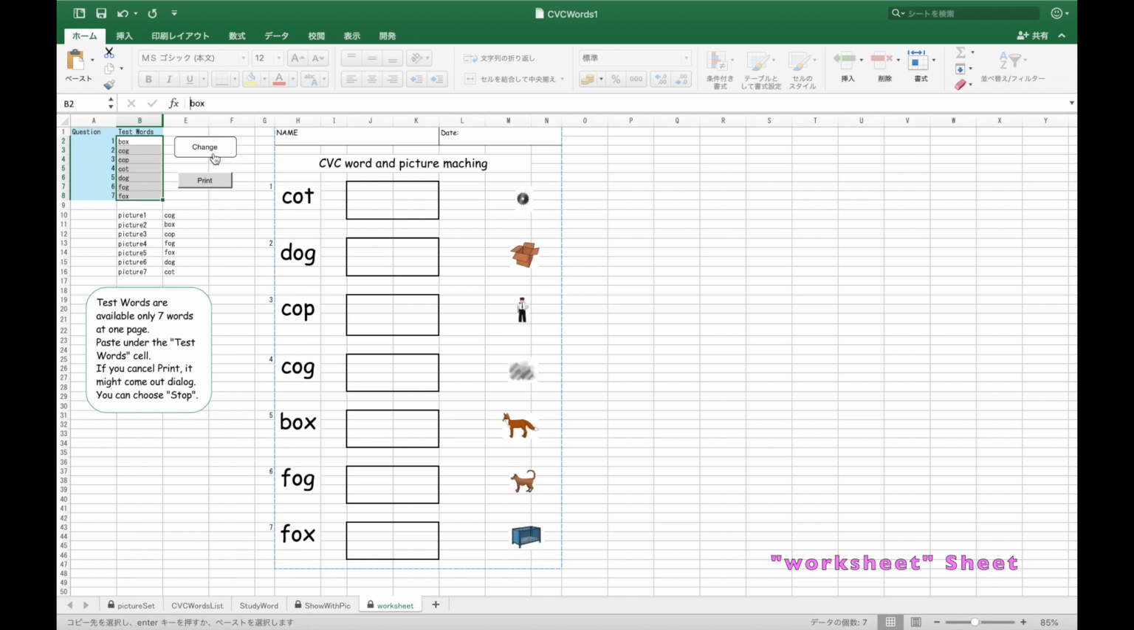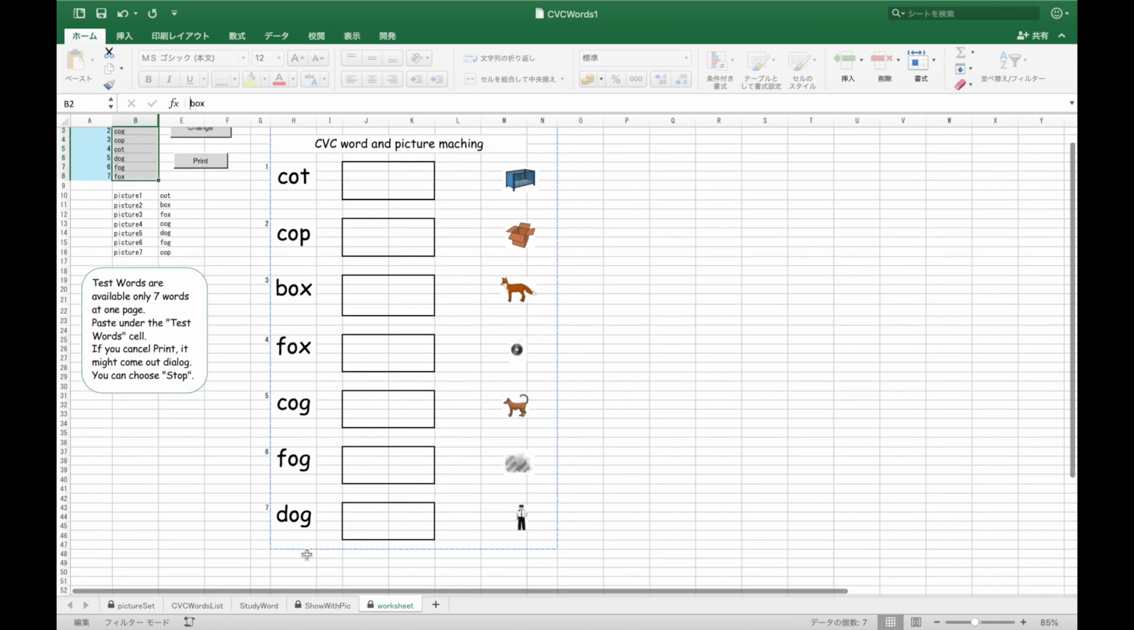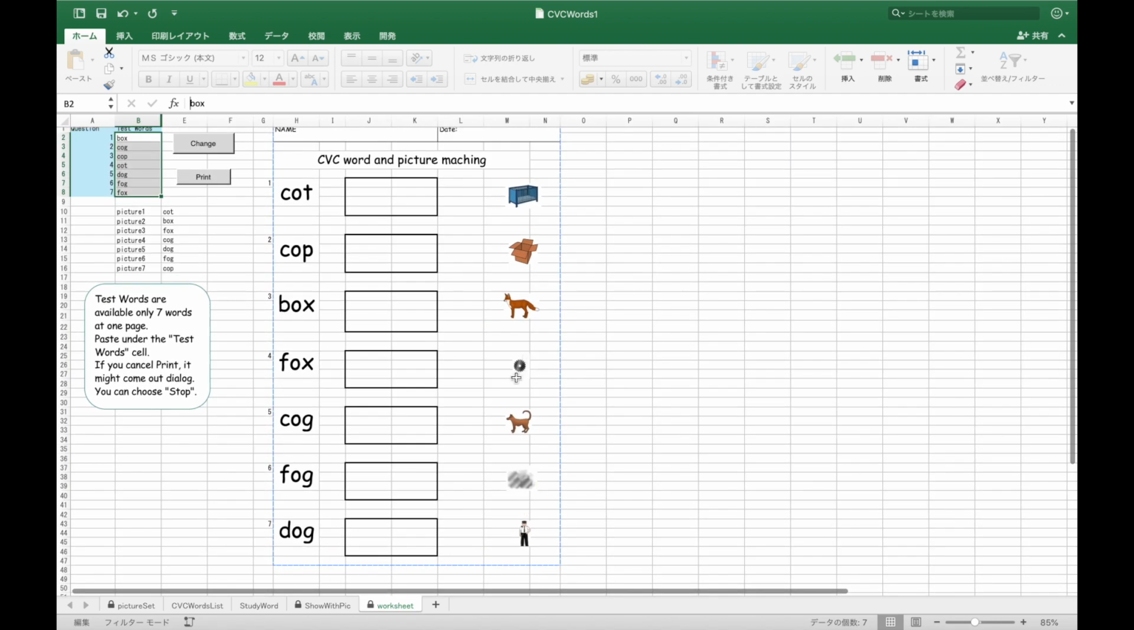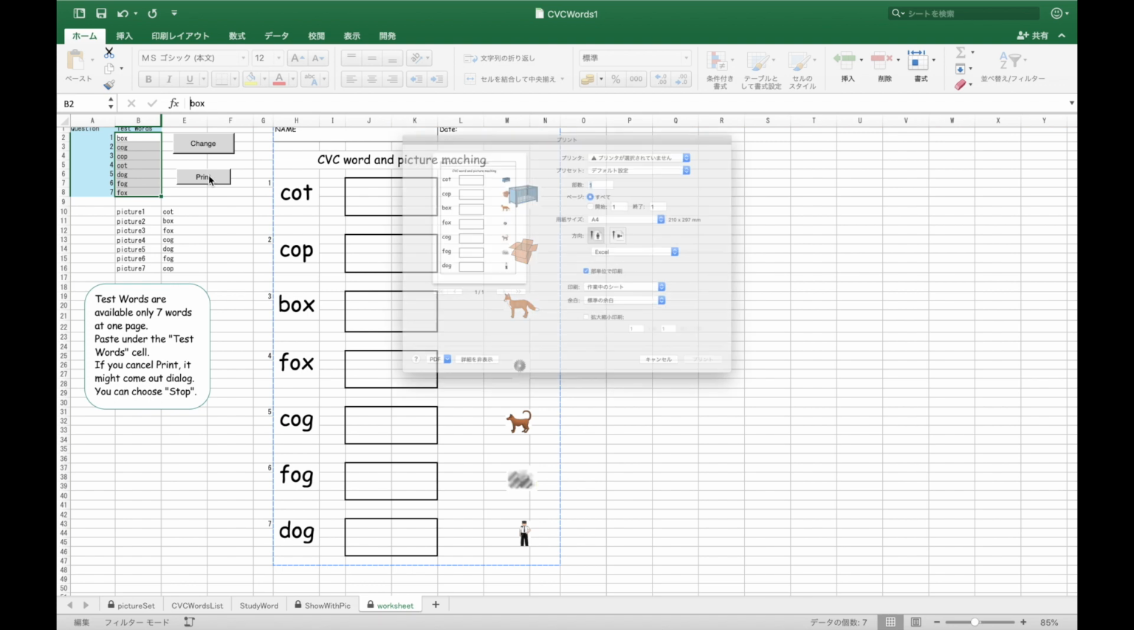This is a worksheet you can print out on one A4 page. If you tap the change button, you can generate a different version. You can print it out with this print button.